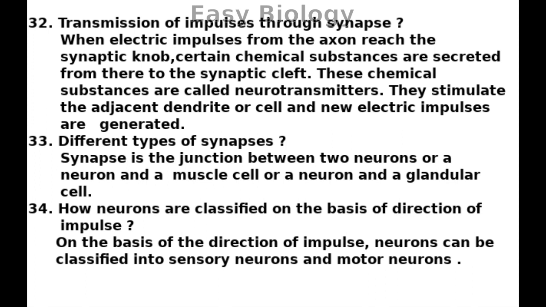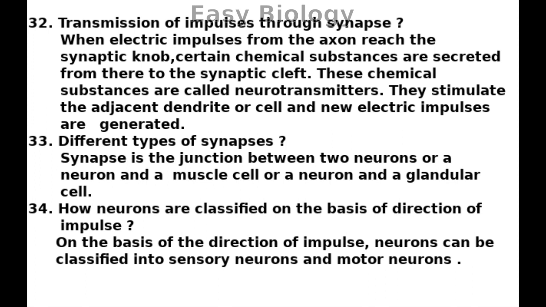They stimulate the adjacent dendrite or cell, and new electric impulses are generated. Different types of synapses. Synapse is the junction between two neurons, or a neuron and a muscle cell, or a neuron and a glandular cell.